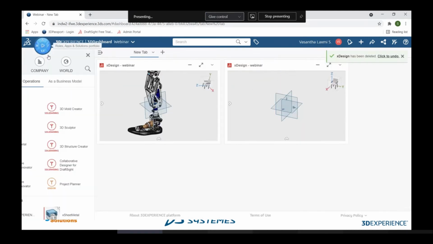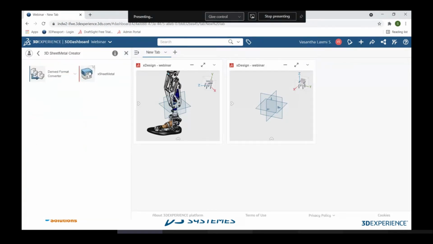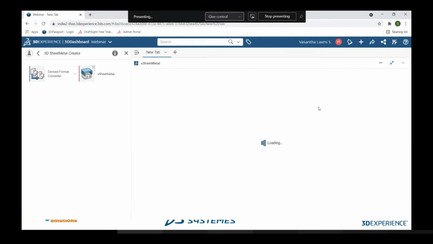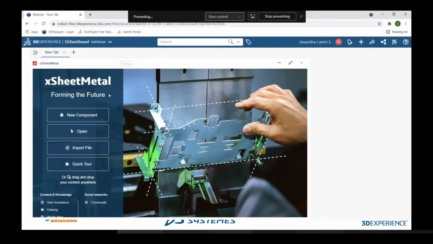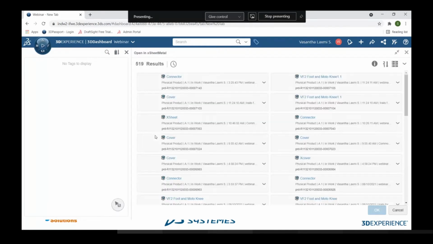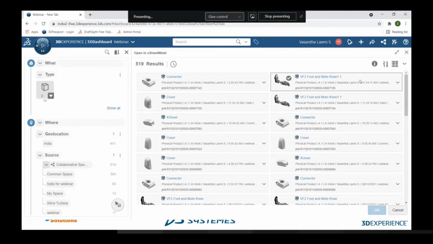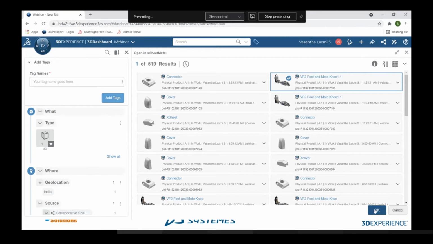So I'm clicking my compass. Here you can see a role called 3D sheet metal creator. So here it is, X sheet metal. I'm dragging and dropping it into the environment so that I can quickly have access to the X sheet metal app. Okay, so I'm maximizing my X sheet metal platform app, so that you can see I'm just quickly opening an assembly which was created by my colleague Vasanta. So this is the assembly, and I'm going to open it.